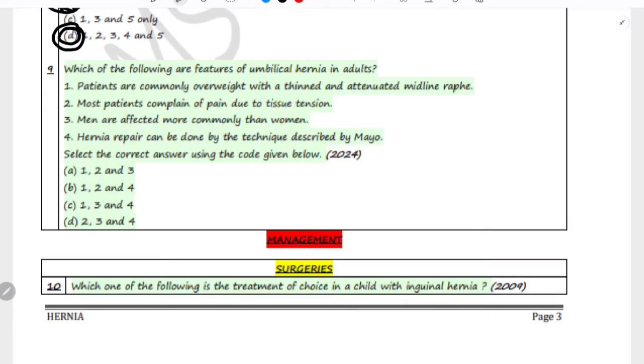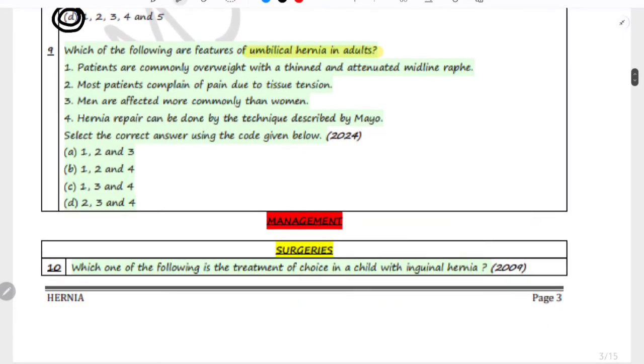Which of the following are features of umbilical hernia in adults? So the first option is patients are commonly overweight with a thinned and attenuated midline raphe. Most patients complain of pain due to tissue tension. Men are affected more commonly than women. Hernia repair can be done by the technique described by Mayo. Out of these statements, let's analyze them one by one.